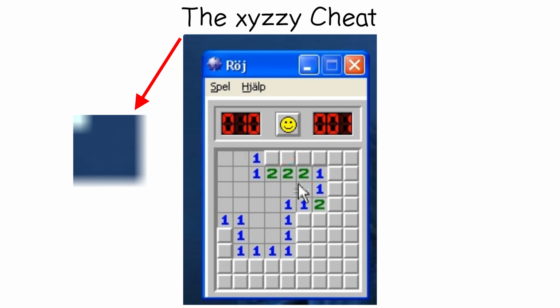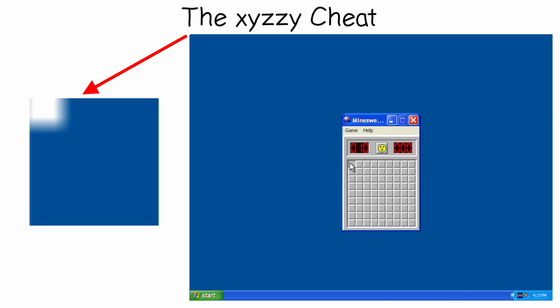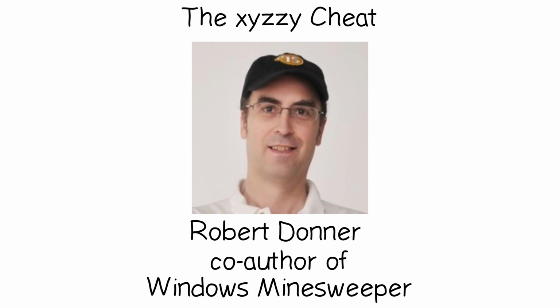White if your cursor was over a safe square, black if it was over a mine. The catch was that the pixel sat on your desktop wallpaper, so to actually see it, Minesweeper shouldn't be maximized. Robert Donner added it so a friend of his could fake being psychic.